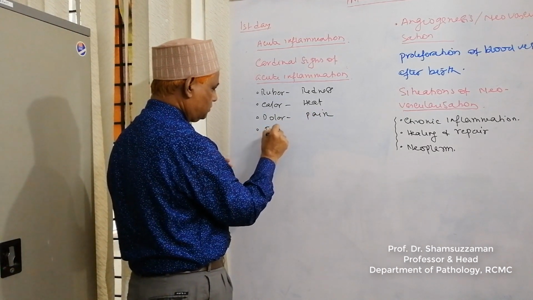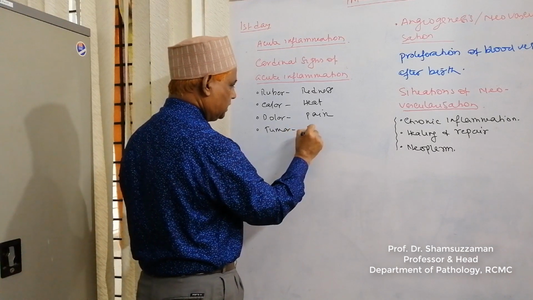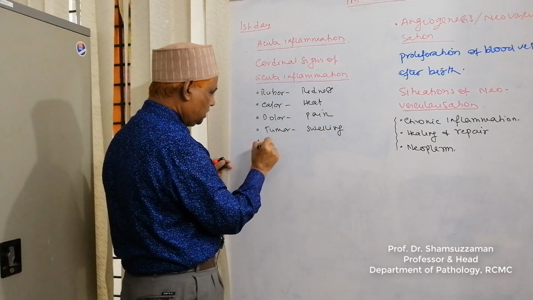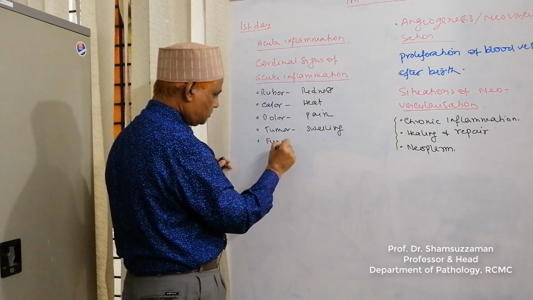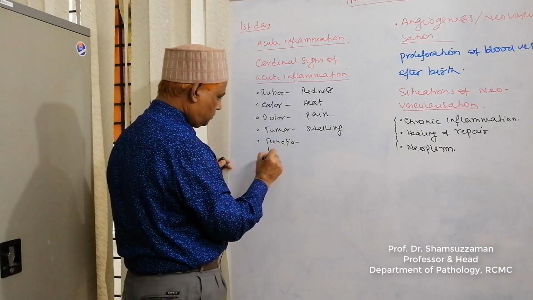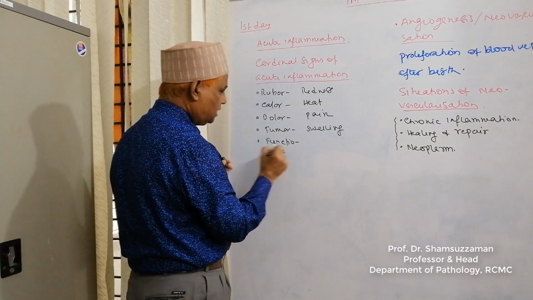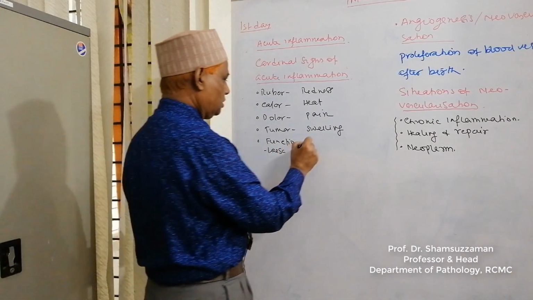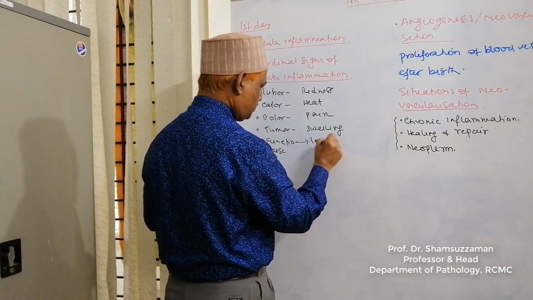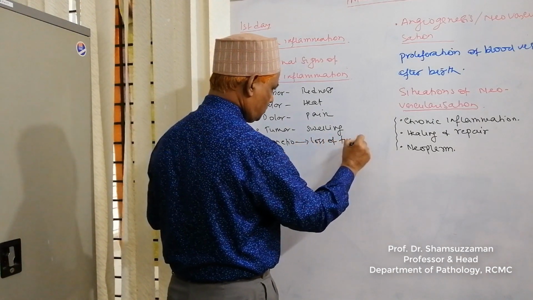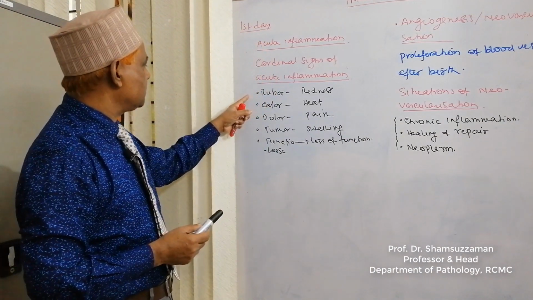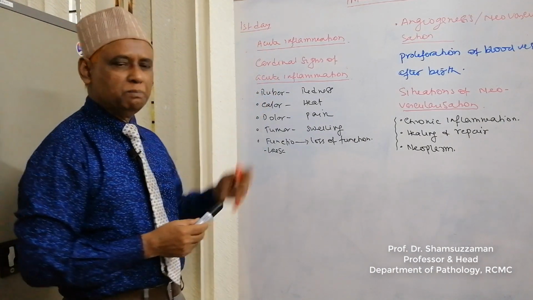Tumor means swelling. And functio laesa means loss of function or restricted function. So these 5 signs are mandatory for acute inflammation.